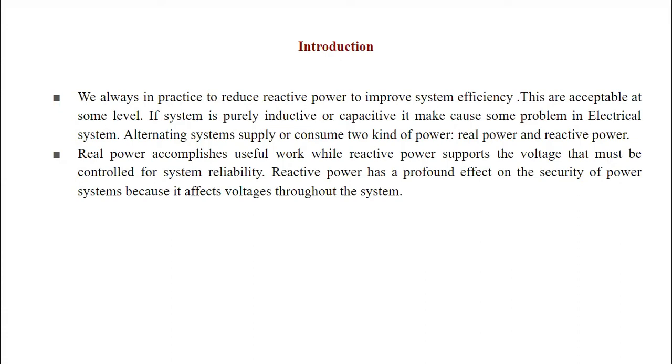On the other end, we cannot increase the reactive power beyond a certain level, because if the circuit becomes purely inductive or purely capacitive, it causes problems in electrical systems, such as overheating of electrical equipment or some sort of aging problems in the system, if the reactive power magnitude increases beyond its level.